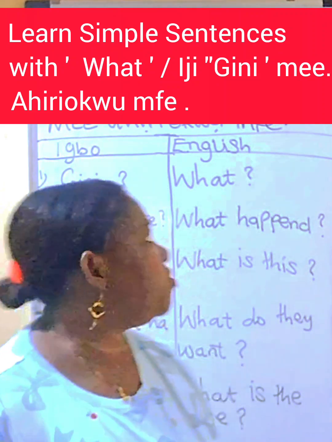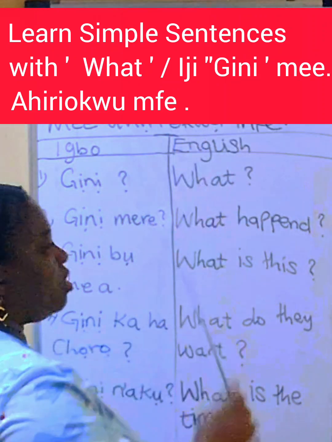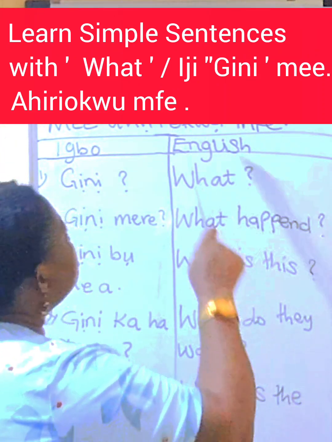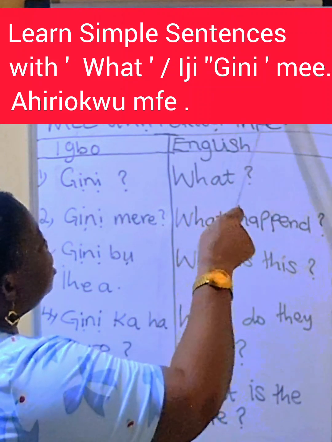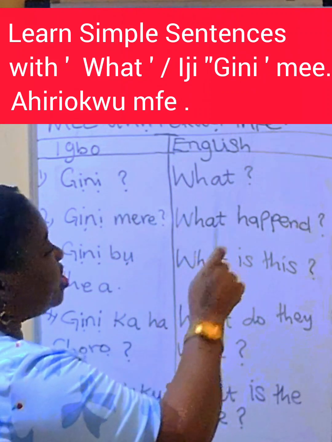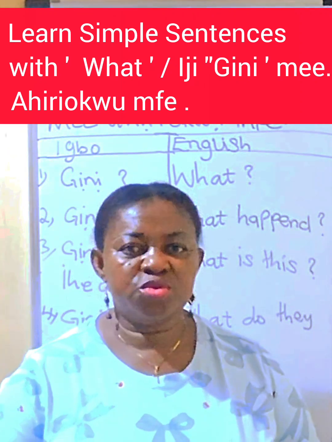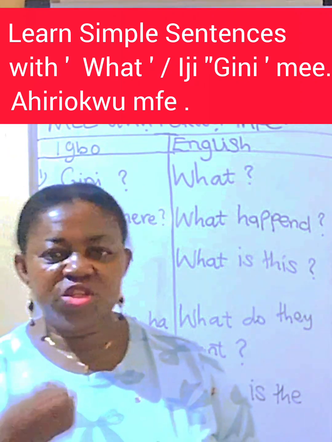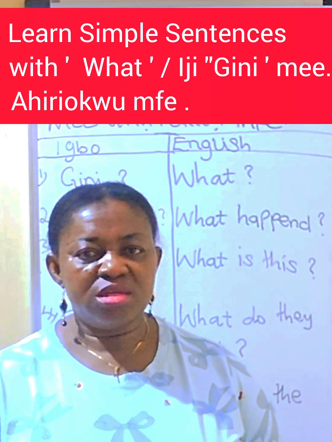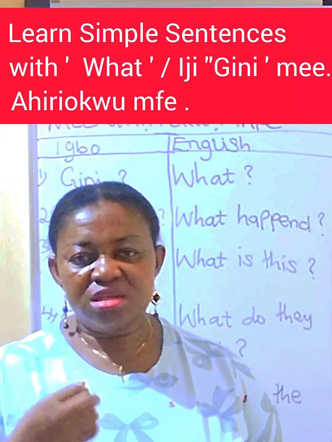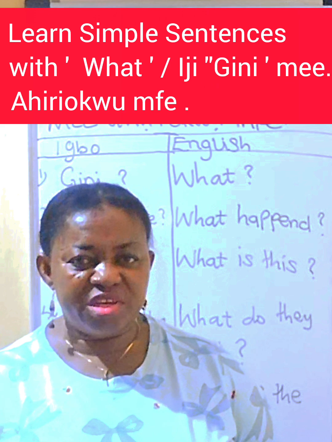We have Igbo language. Our topic today says simple sentences with what? Iji gini mee ahiriokwu mfe. We are going to use this word, what, to make simple sentences. In Igbo, it means Iji gini mee ahiriokwu mfe.